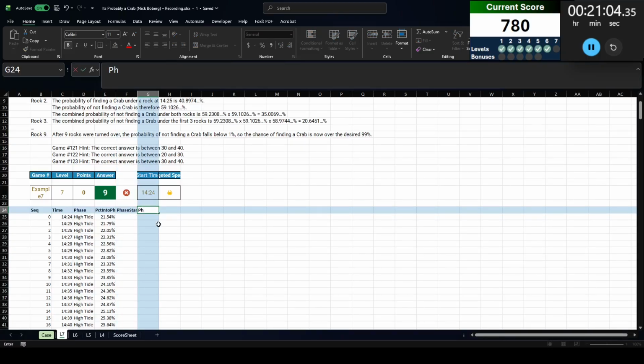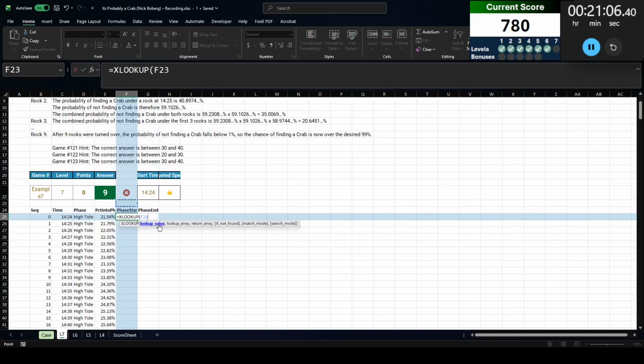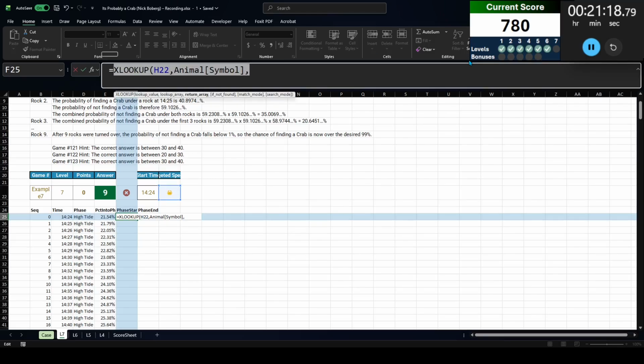Phase start, phase end. So we're going to look that up in the animal symbol. No, it's not an XLOOKUP. It's going to be an INDEX and XMATCH because we're going to do a two-way lookup. Animal row number is against the symbol.